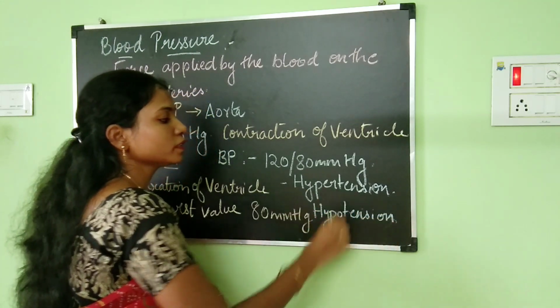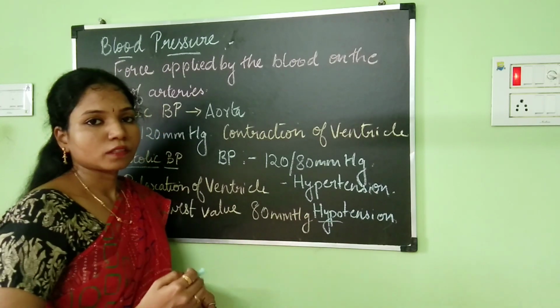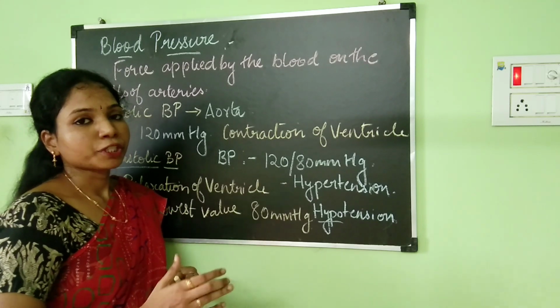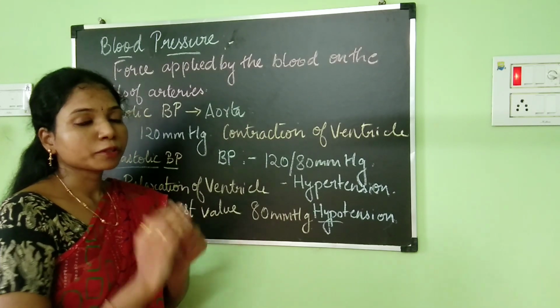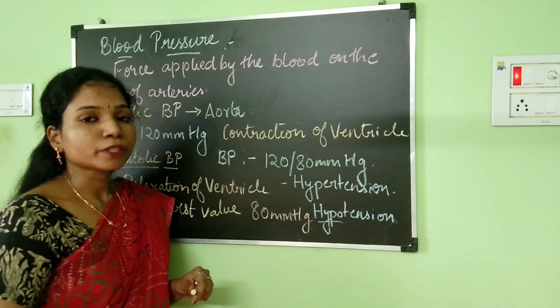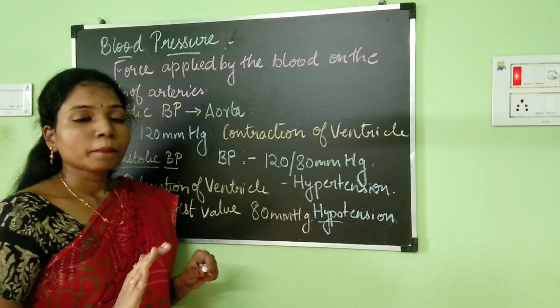So hyper means high, more amount, and hypo means less. Okay, so how is the blood pressure measured? Blood pressure is measured with the help of an instrument. Many people tend to call that as the BP machine, but there is no such machine like that. It is not known as the BP machine.